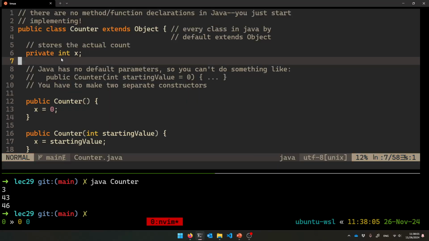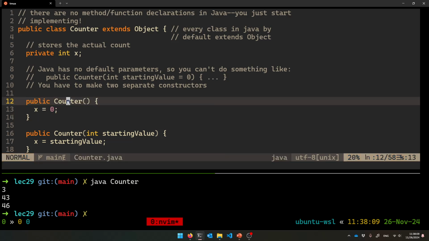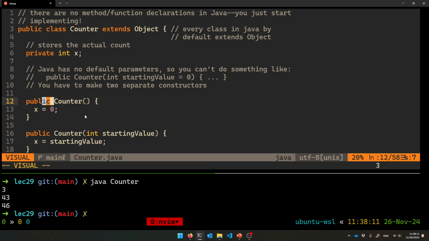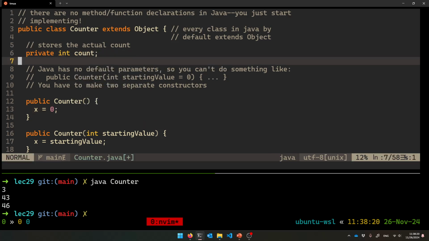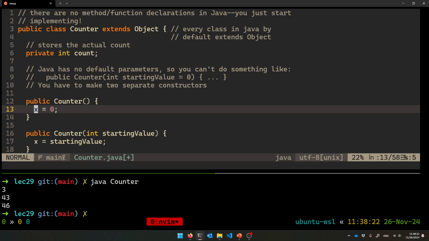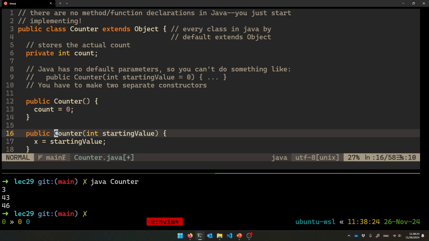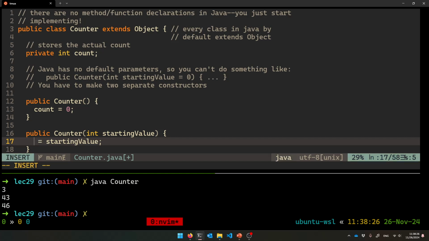Let's see, what else? Here's my constructor, the counter constructor. Just like in C++, there is no return type, it's just returning a counter, it makes sense, right? And its count should be set to 0. It's bothering me that this is not called count, so we're going to change that. Past me didn't do it right. We're going to call it count everywhere. So everywhere we see it, we're going to call it count there.